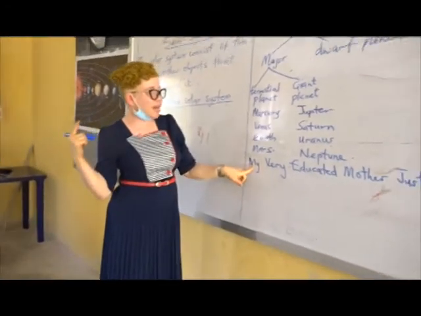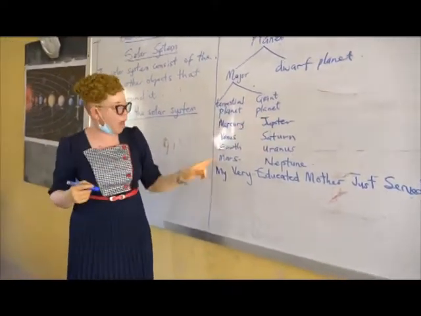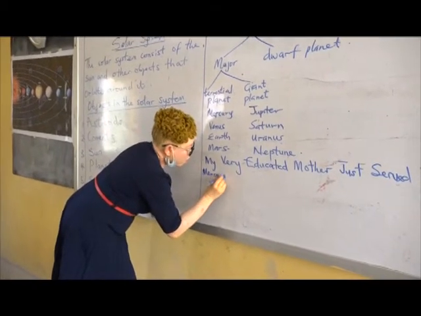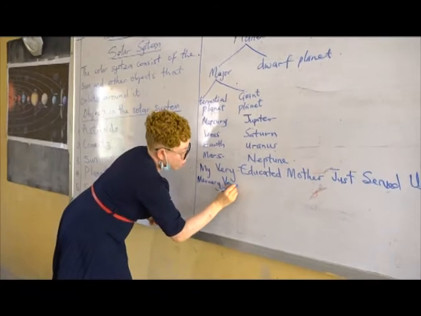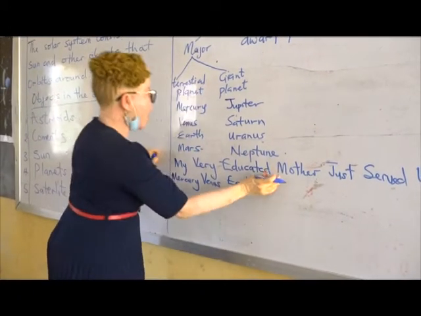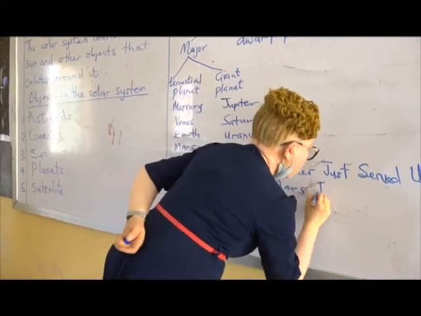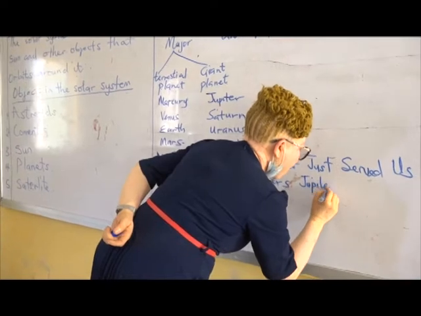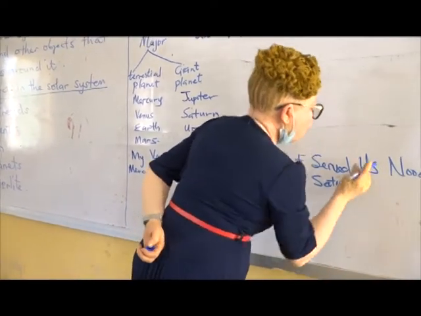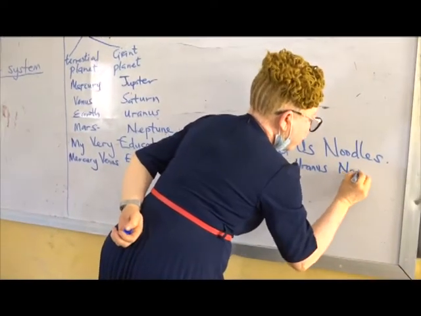You use the first letters of each word to get the names of the major planets. M will be for what? Mercury. V for Venus. E for Earth. M for Mars. J for Jupiter. S for Saturn. U for Uranus. And N for Neptune.